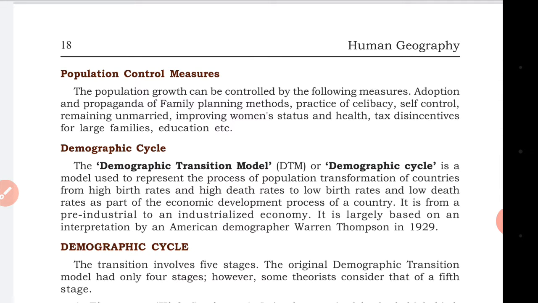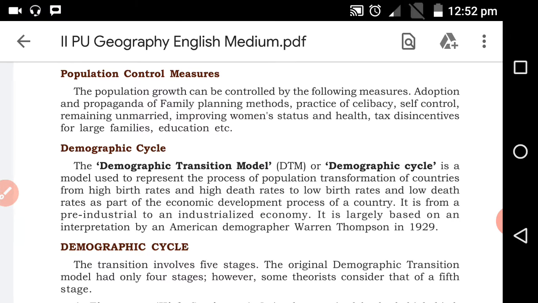Population control measures. Population growth can be controlled by following measures: adoption, propaganda, family planning, practice of celibacy, self control, improving women's status.